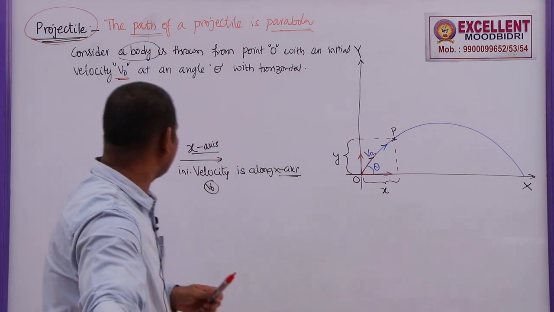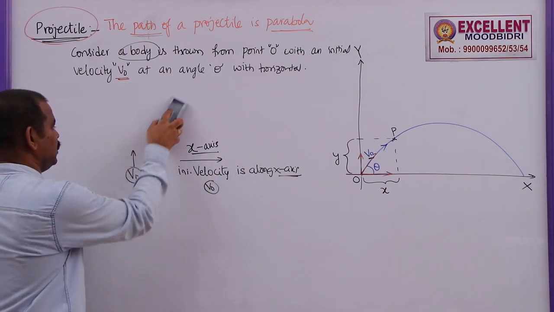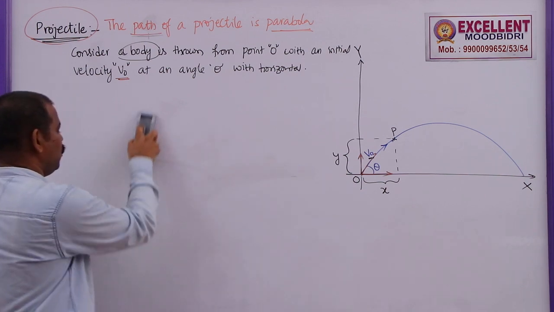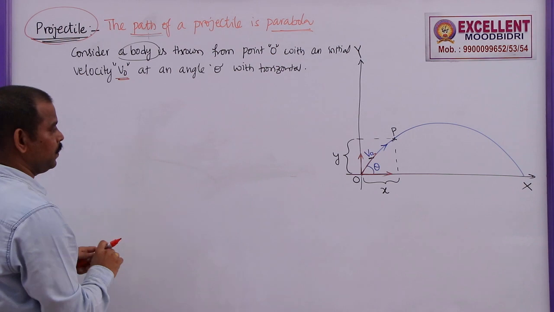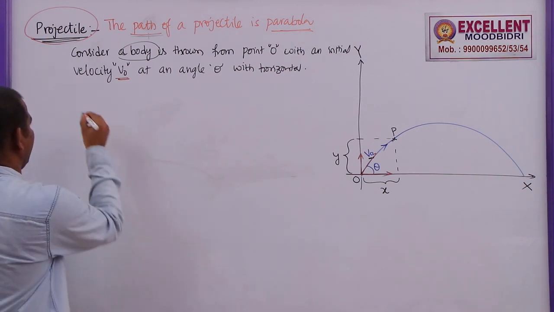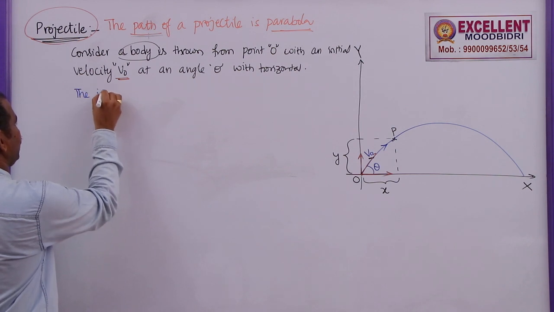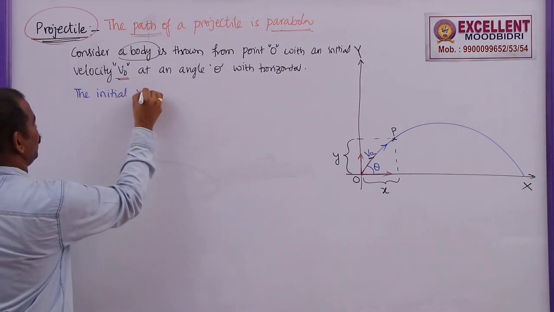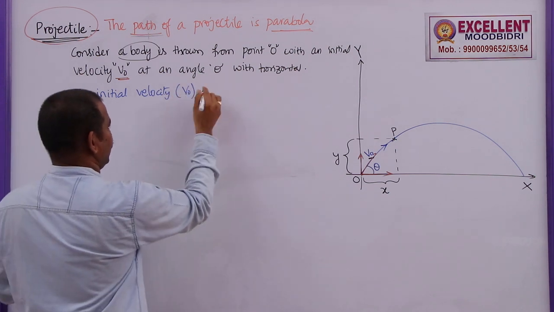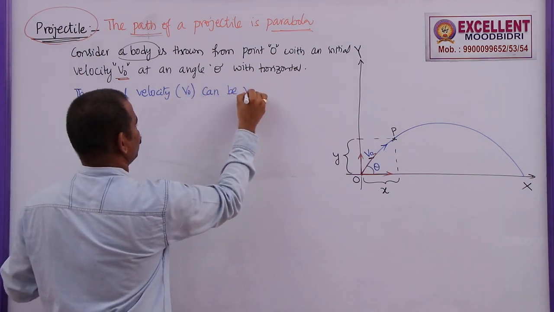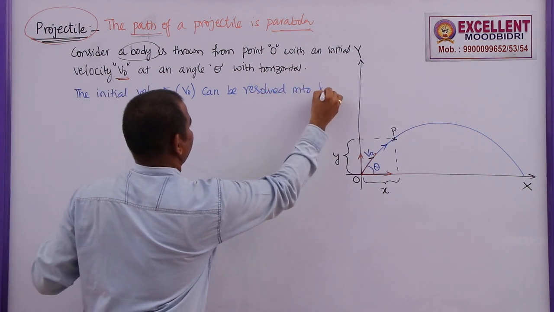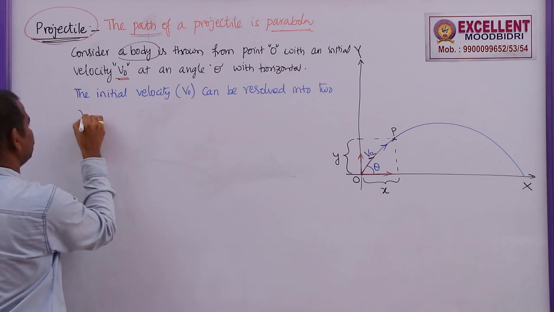So what are those two components here? One is a horizontal component of velocity, the other one is a vertical component of velocity. Here the initial velocity, that is V naught, can be resolved into two rectangular components.